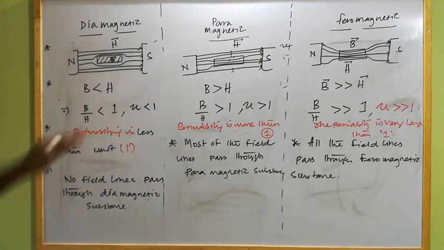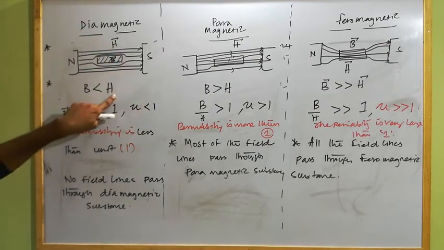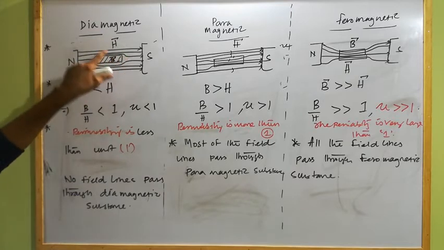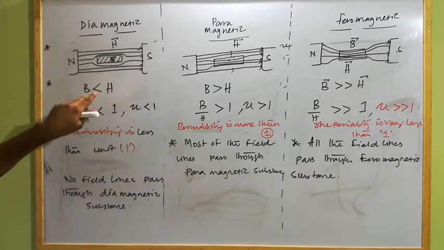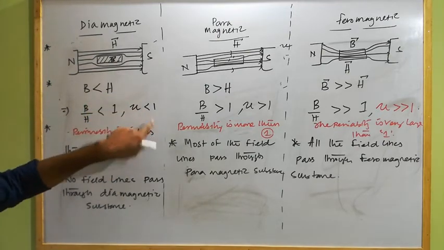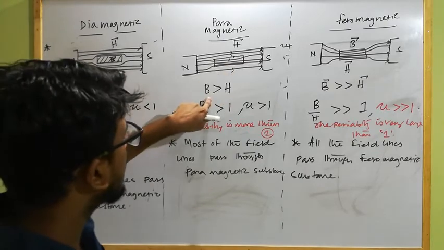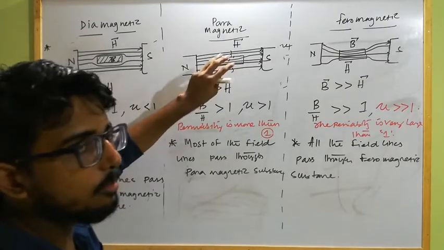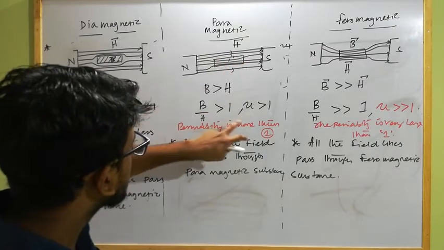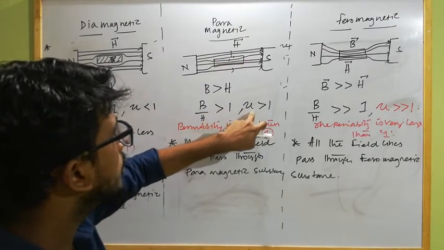Clear? So in case of diamagnetic substance B is less than H, that means fewer field lines pass through it, so the induced magnetic field is less than the external magnetic field strength, so B by H is less than 1, so mu is less than 1. Here almost all the magnetic field lines pass through the paramagnetic substance, so B by H is greater than 1, so permeability is greater than 1.